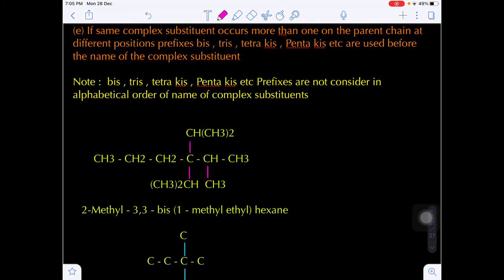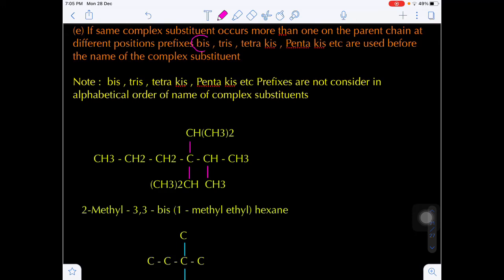If the same complex substitution occurs more than one time. In the case of a simple substitution, if the same substitution occurs more than one time, we can use di, tri, tetra, etc. prefixes.